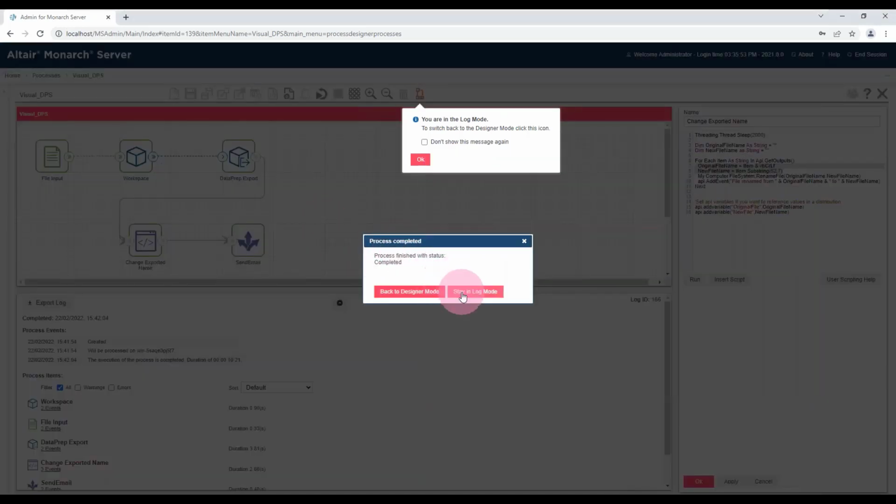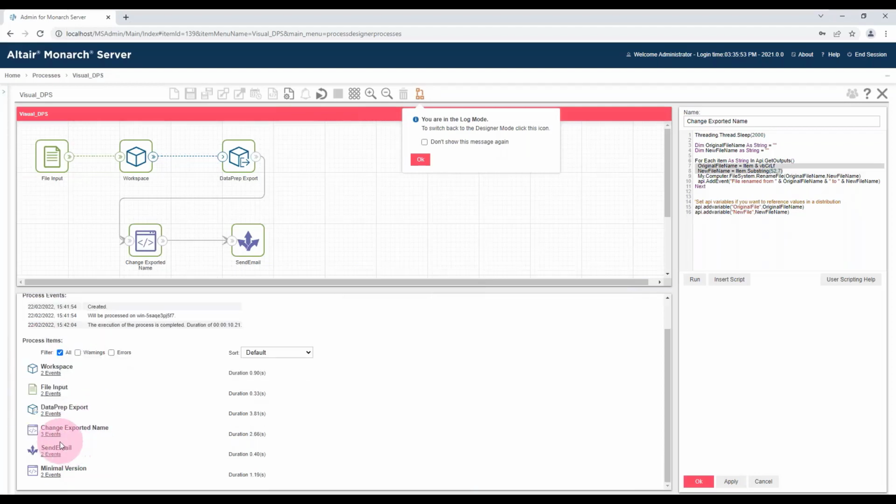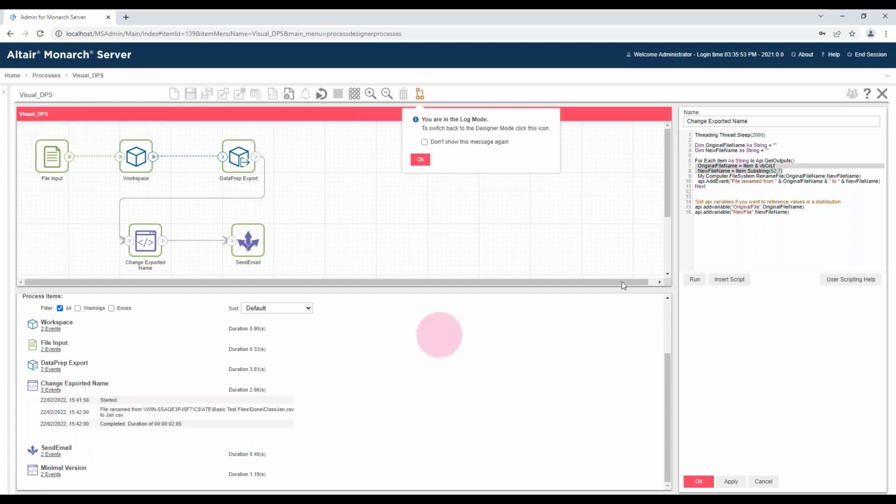So if we look at the log file here, you can see this is the script. If you don't have this API add event, literally all you'd see here is that the script started and the script completed. If the script failed for some reason, like there was already a file there with the same name, then you'd see an error message here, but you wouldn't have any information feedback.